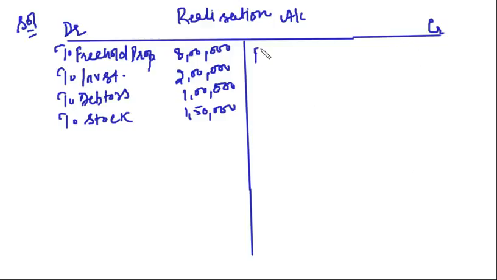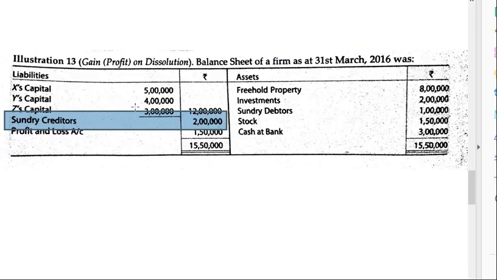So I will say by sundry creditors of 2 lakh. Clear? We have completed step 1 of realization account, in which we transfer all the assets and liabilities to realization account. Now what is the next step?